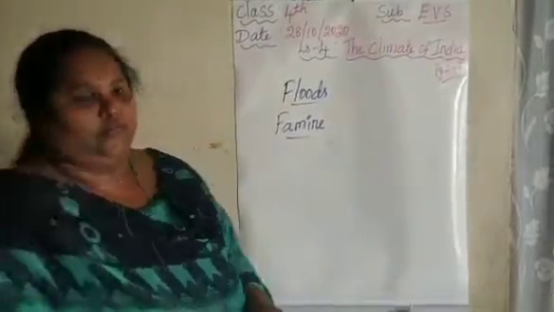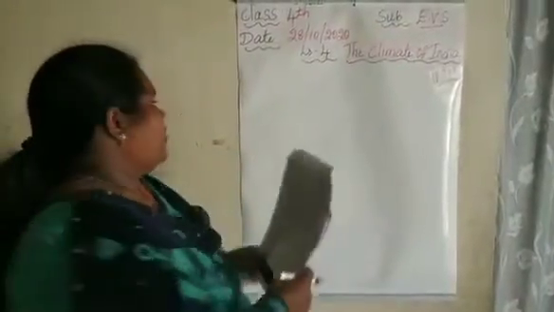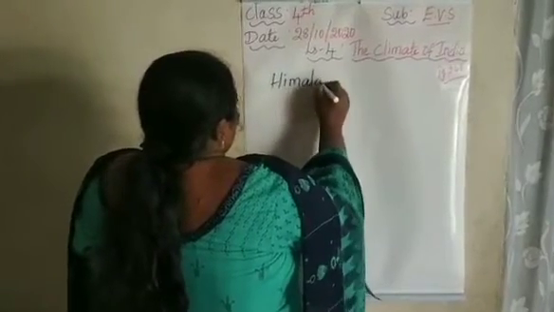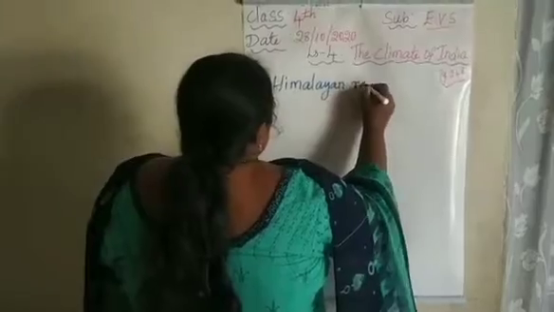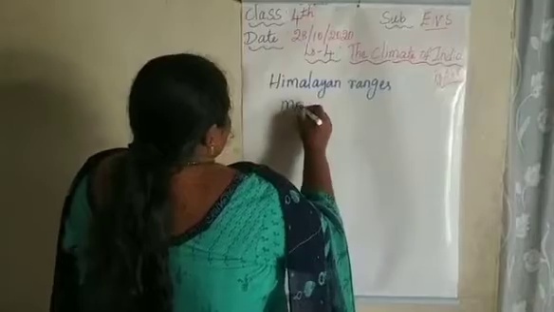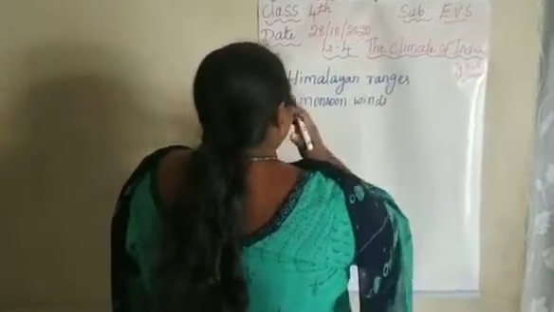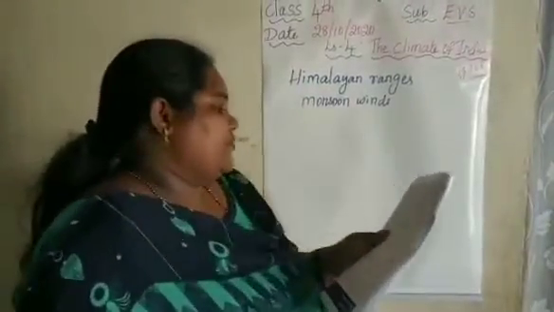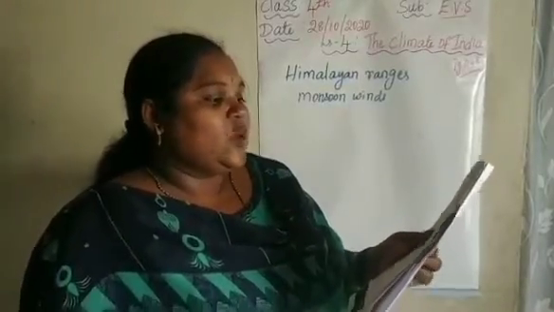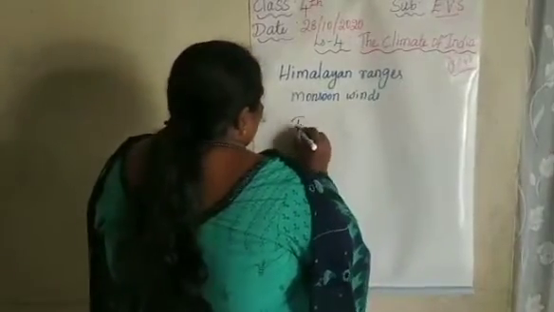The climate of our country is mainly shaped by the Himalayan ranges and monsoon winds. Our climate depends on these things. The other important factors that determine the climate are the location of India near the equator and the long sea coast.